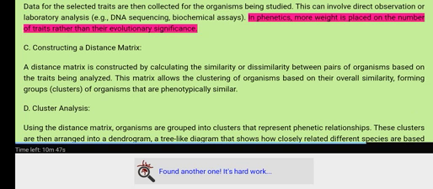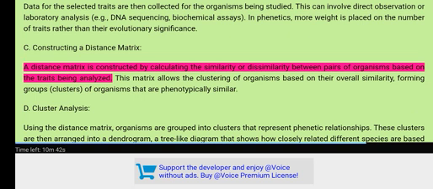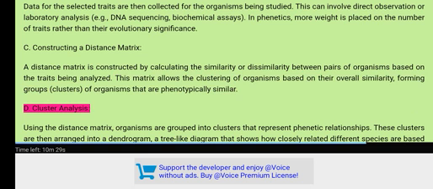In phenetics, more weight is placed on the number of traits rather than their evolutionary significance. C. Constructing a distance matrix. A distance matrix is constructed by calculating the similarity or dissimilarity between pairs of organisms based on the traits being analyzed. This matrix allows the clustering of organisms based on their overall similarity, forming clusters of organisms that are phenotypically similar. D. Cluster analysis.